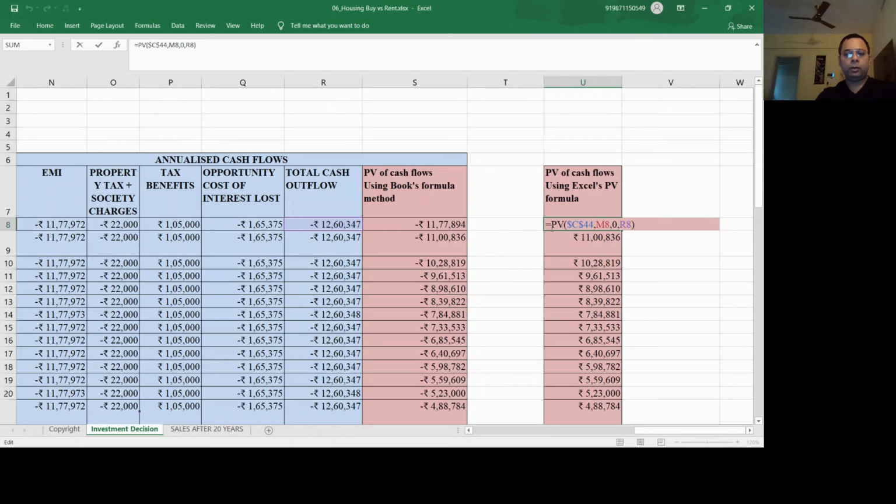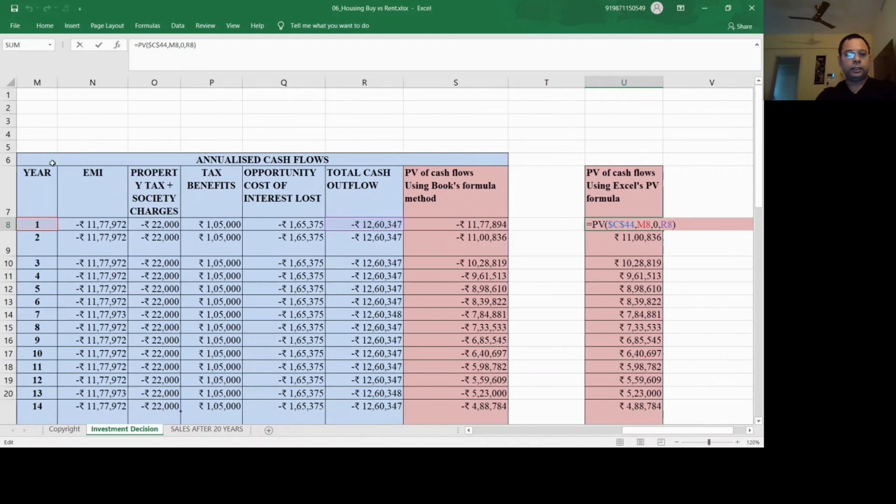So the present value of C44 is nothing but the 7% interest rate. Then M8 is this first year, the number of years. So this is the rate of interest, and M8 is the period, or the years. Then 0, as there is no regular payment, and then R8 is nothing but this R8.